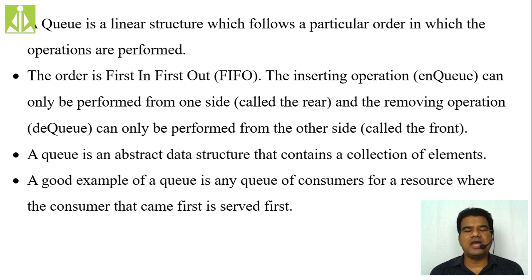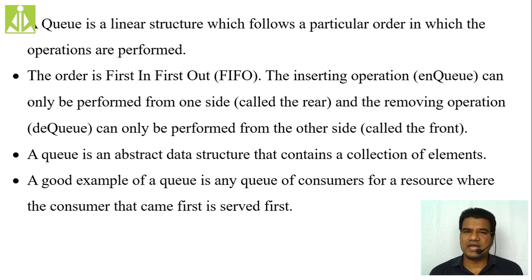In a stack, we perform all our operations at the top of the stack only. But in a queue, we have two different ends. We call them the front end and the rear end. Some operations we perform at the front end and some operations we perform at the rear end. What operations we perform at each end, we will discuss in detail. So simply remember, unlike your stack, your queue is going to have two ends.